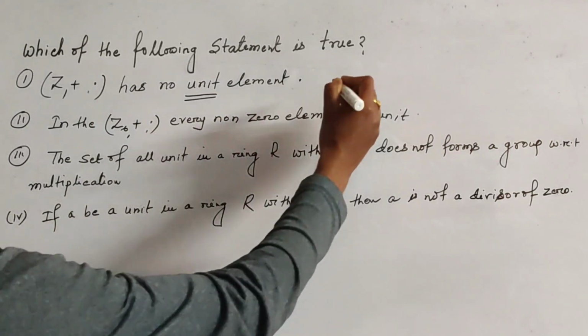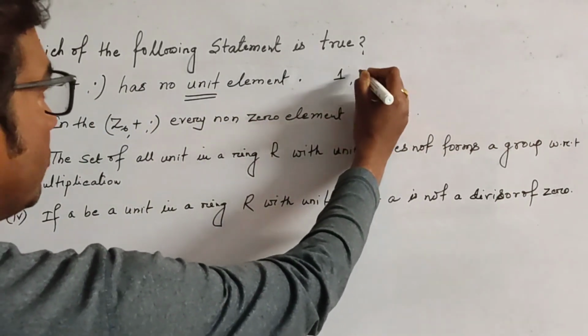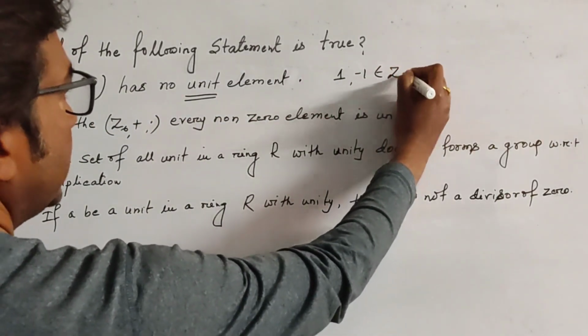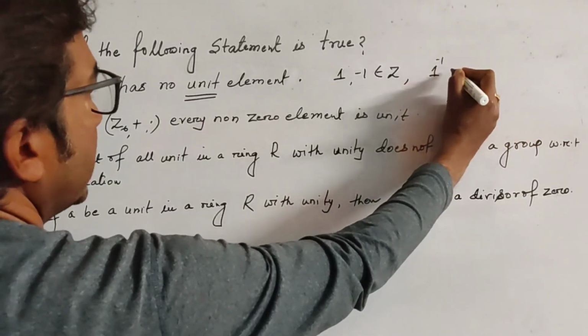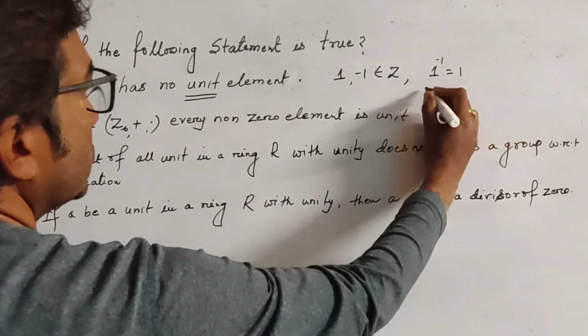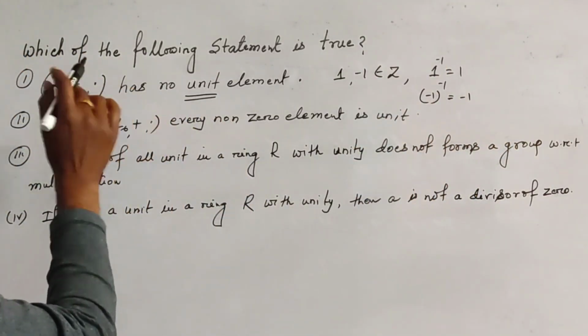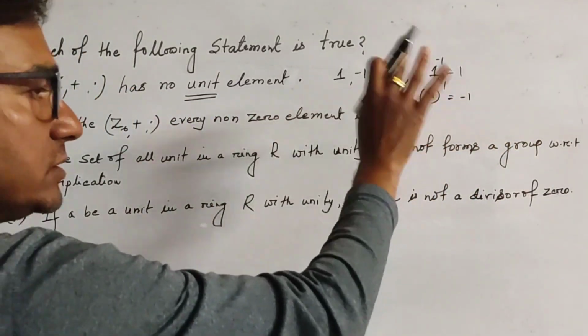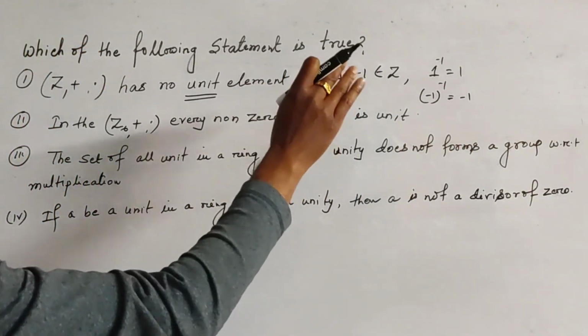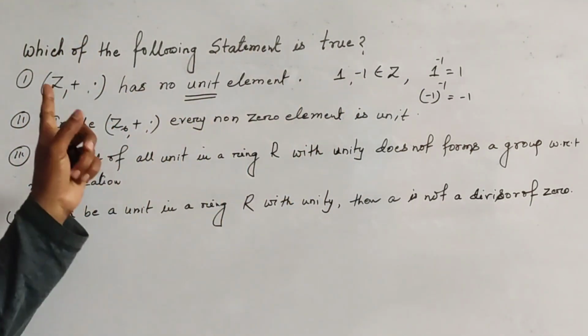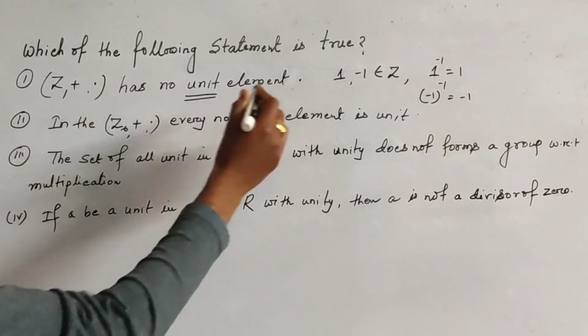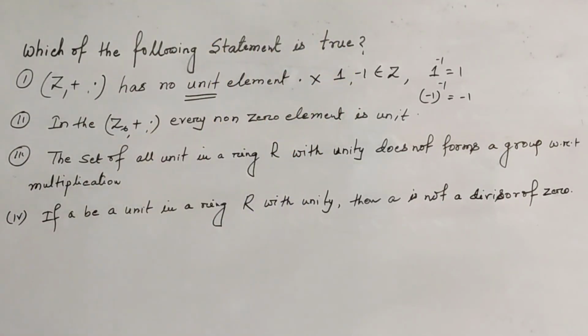And we know that in Z, 1 and minus 1 belong to Z such that 1 inverse is equal to 1 and minus 1 inverse is also equal to minus 1. So there are two elements in Z which have an inverse. So these two elements are units in Z plus dot. So this statement is not true.